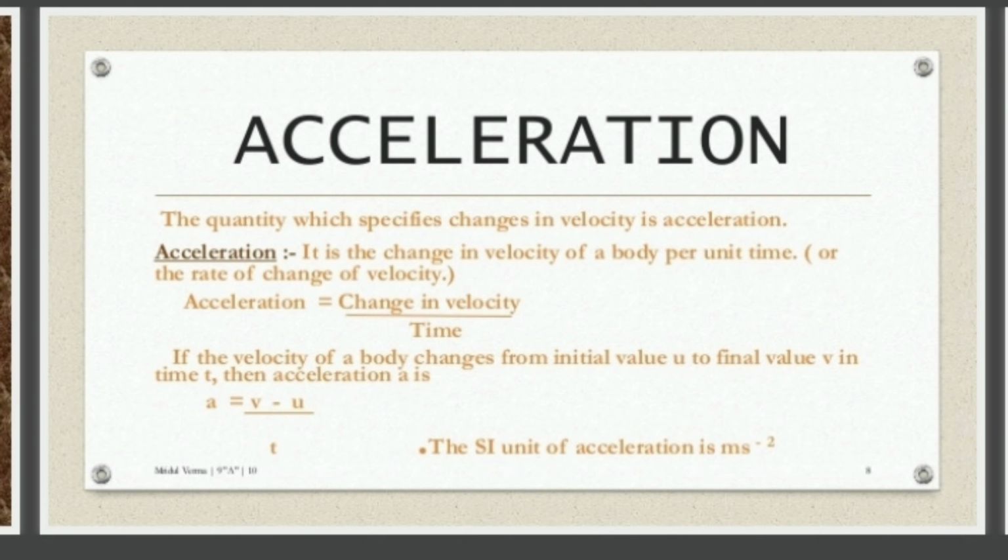If there is no change in velocity, if he is maintaining it, that means nothing changes. Suppose in the first second he covered 1 meter per second, in the second second 2 meters per second, in the third second 4 meters per second, he keeps on changing the speed.